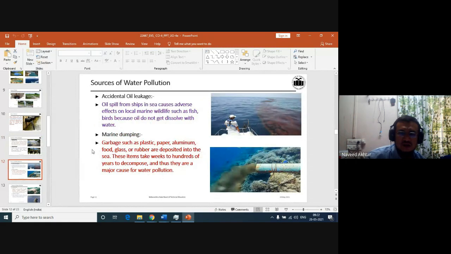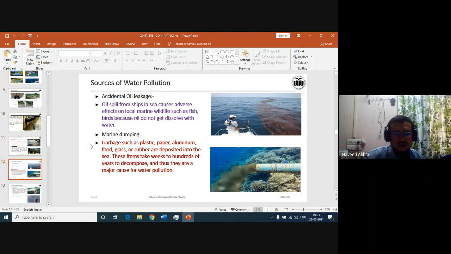Then accidental oil leakage on the surface, or oil spill from ships in the sea, causes adverse effects on local marine wildlife, such as fish culture. Birds are affected because oil does not dissolve in the water, so it floats over the water. That is, some accidental leakage also contaminates the water.